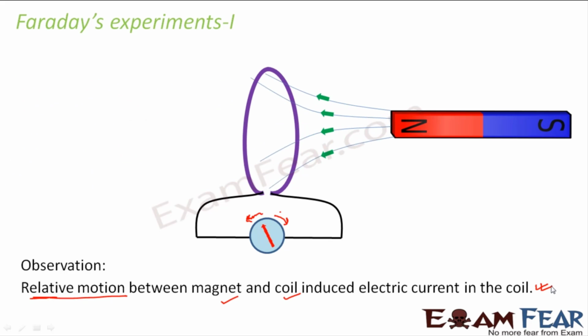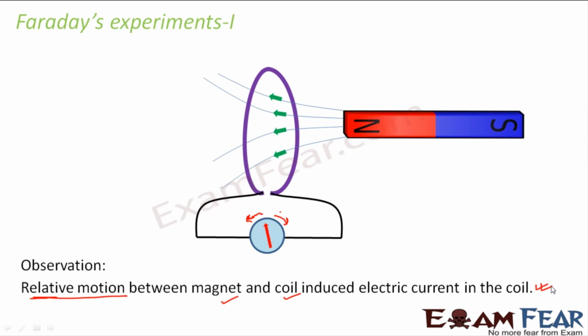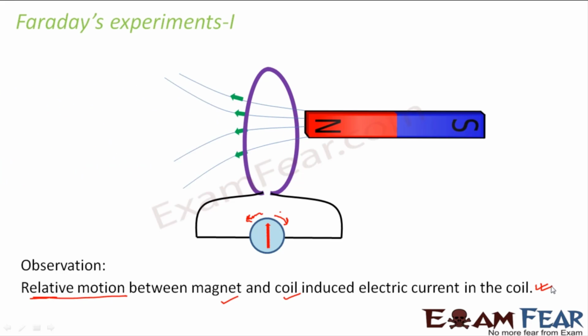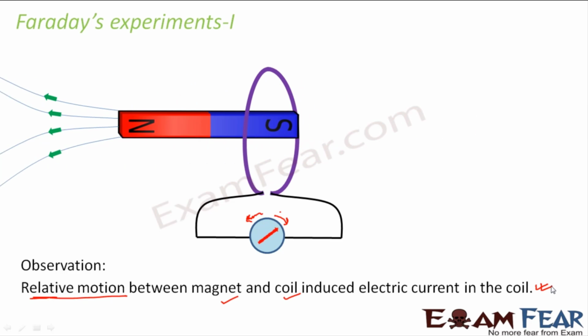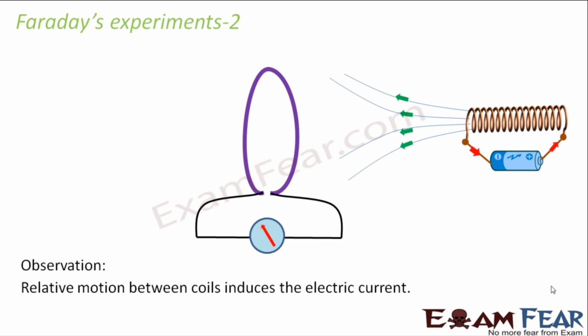He also observed that if he moved the magnet fast, then the deflection was more. That means it also depended on the speed with which the magnet was coming towards or going away from the coil. Now in the second experiment, he replaced the magnet with another coil. There was already one coil present with a galvanometer. Now instead of the magnet, he took another coil, but this coil has a battery connected to it. That means there is a current flowing through this coil. So now we have a current carrying coil and another coil which is not carrying current.